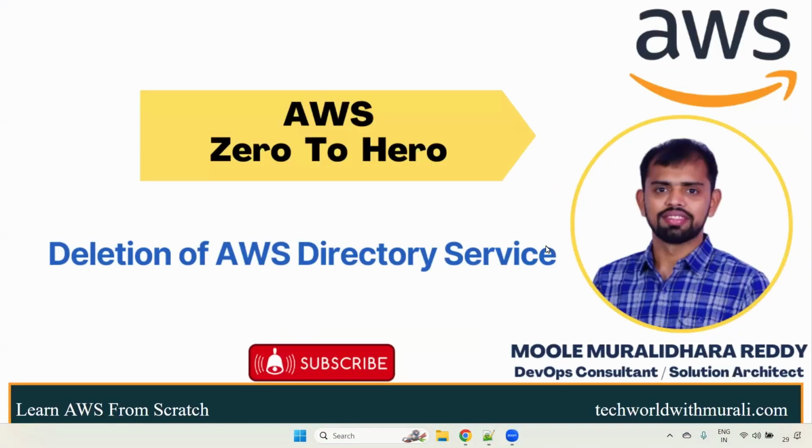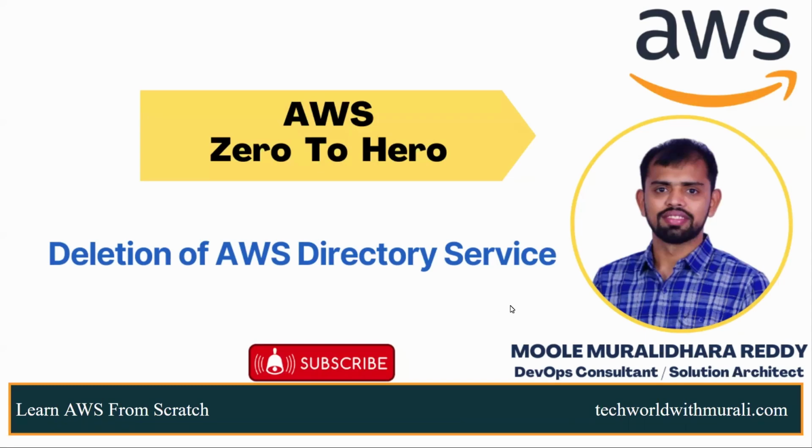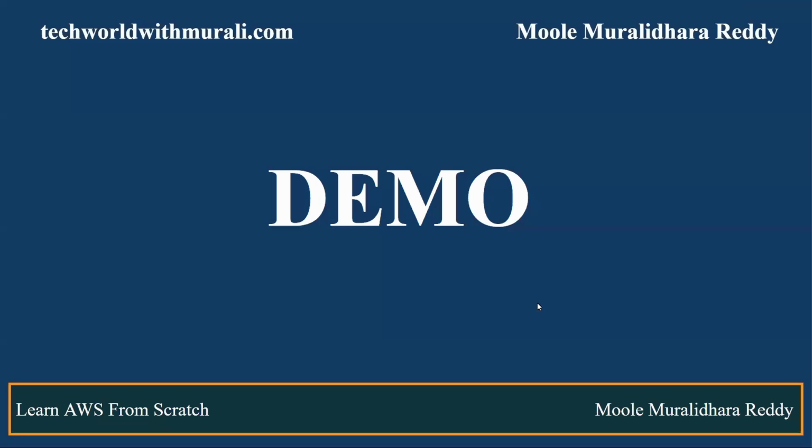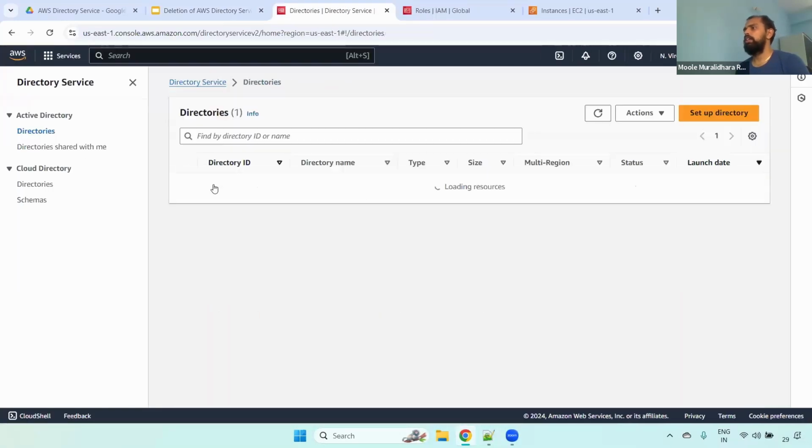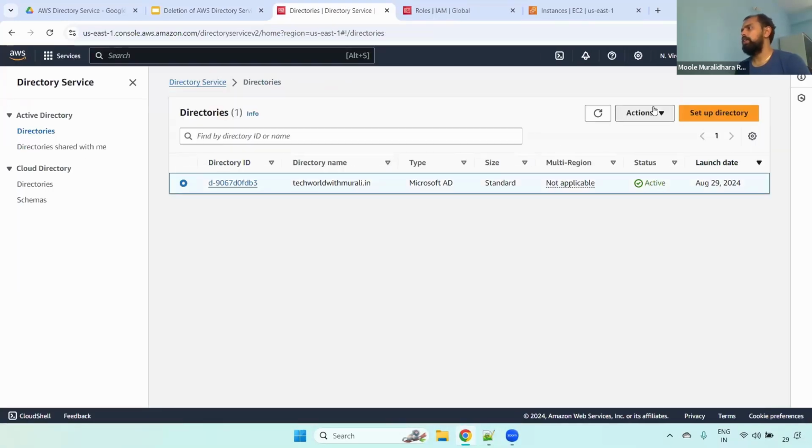Now we are going to discuss cleaning up, or deletion, of the AWS Directory Service. Earlier we set up a directory service, right? We can delete that one. Our practice is completed, so we need to delete it, otherwise it will be chargeable. Let's see the demo so that you will get some idea. First, log into the particular AWS account and go to Directory Service, select the specific directory, go to Actions, and you can delete the directory service.